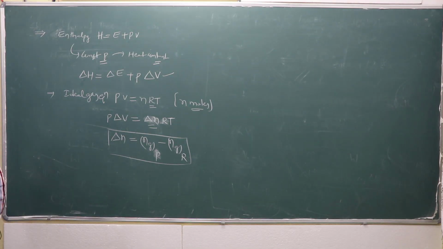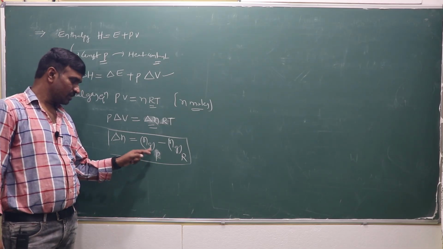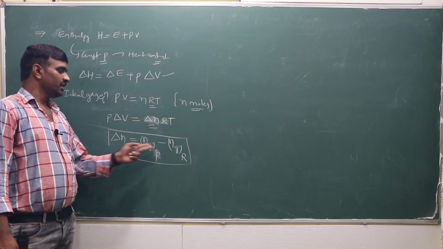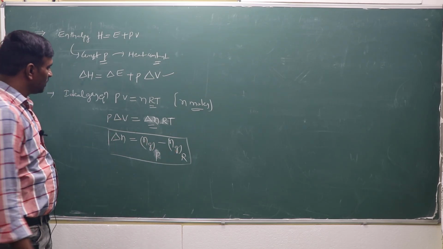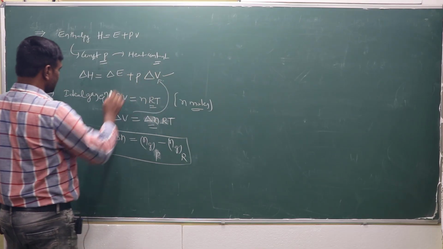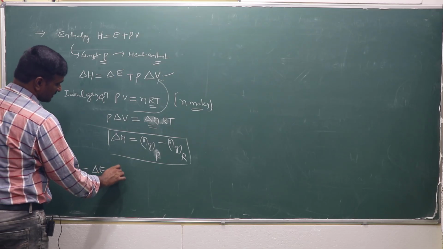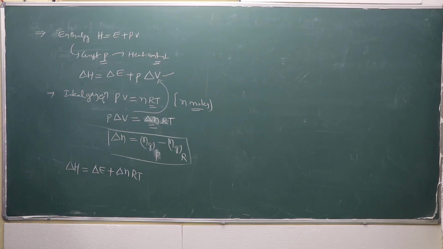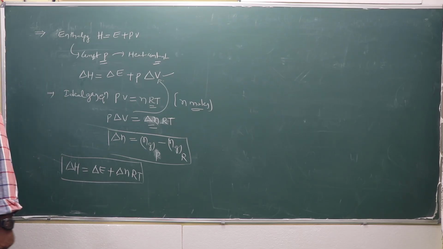It may be positive or negative. If the number of gaseous molecules in the products is more than in the reactants, delta n is positive. If the reactants have more than the products, delta n is negative. So on substitution, another equation is delta H is equal to delta E plus delta n RT. This is also one type of equation we use frequently.